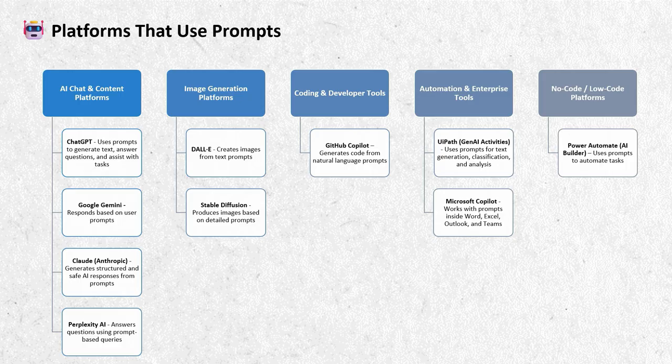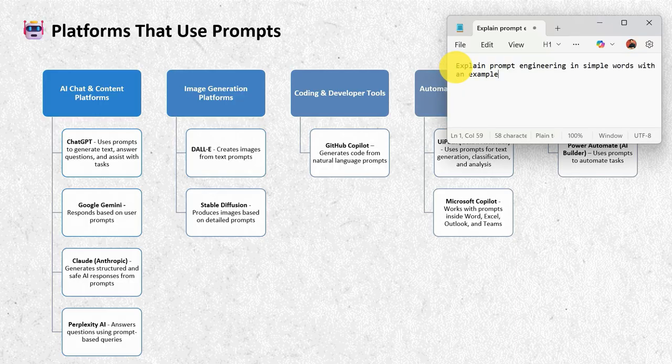Here, prompts are used to ask questions, generate content, summarize text, and get explanations. For example, explain prompt engineering in simple words with an example. This is the most common and beginner friendly use of prompts.